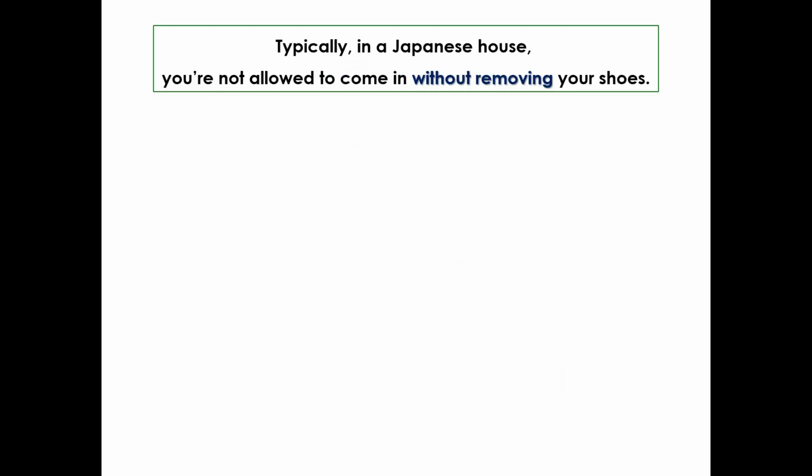Our third example, typically in a Japanese house, you're not allowed to come in without removing your shoes. Without removing. To remove or take off is nugu. Negative, nuganai.